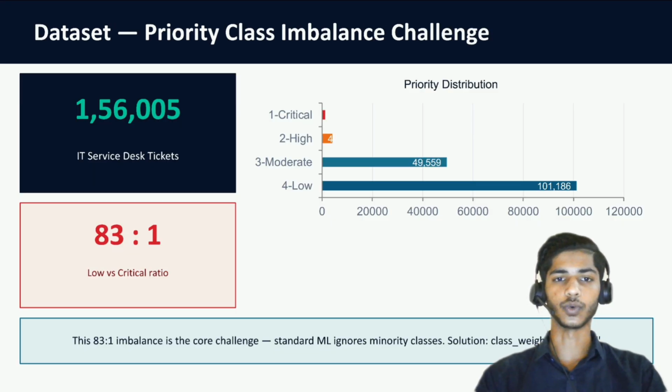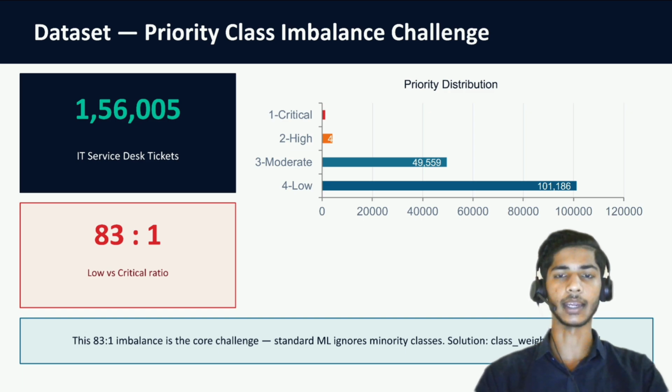So the solution we are looking for is to not just predict the priority, but to predict it safely using confidence-based escalation.